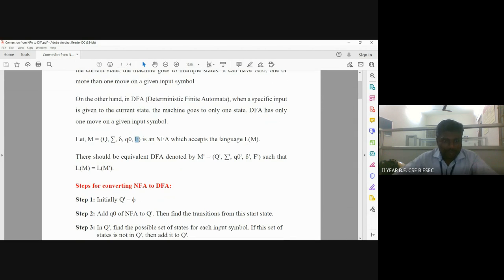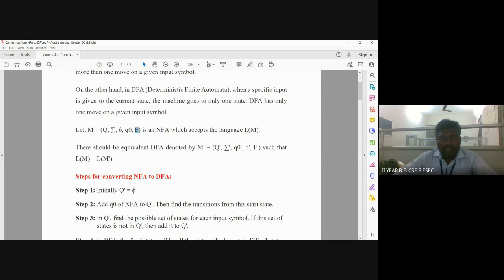There should be an equivalent DFA. Now we are going to convert NFA to DFA. We consider the NFA as M, and to differentiate the DFA from the NFA, we represent the DFA as M dash. So M dash means DFA, and M means NFA.